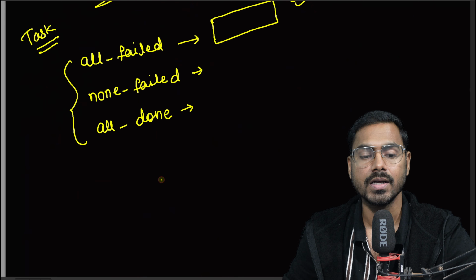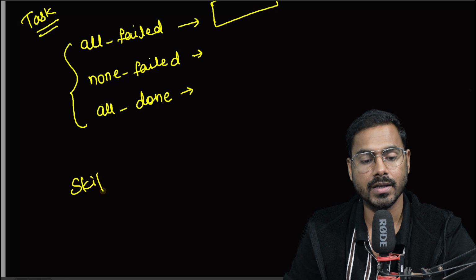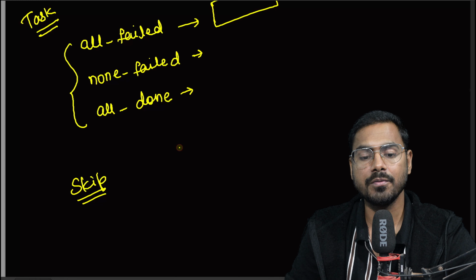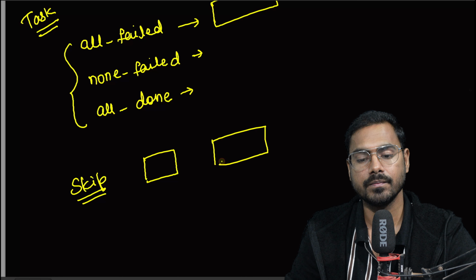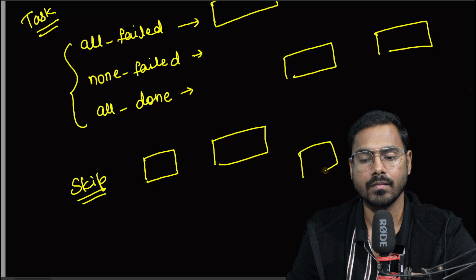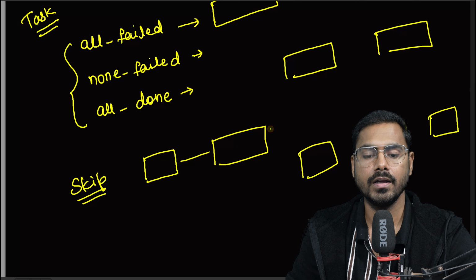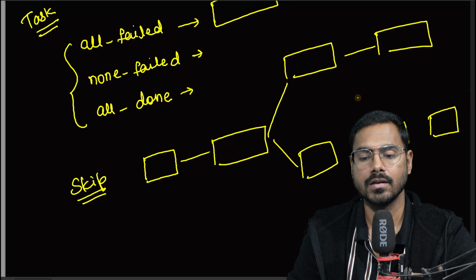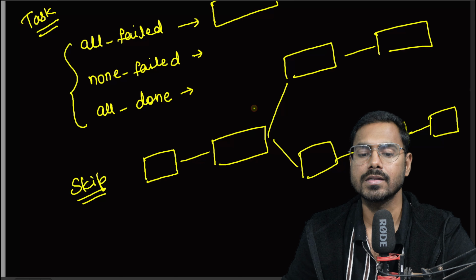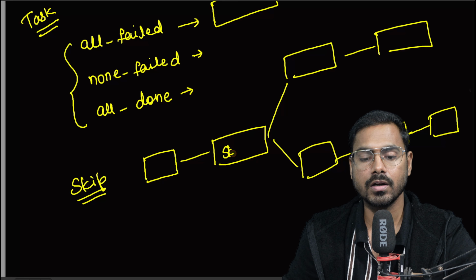And that is where skip propagation comes in. Let's say I have these multiple tasks running this way, right, and somehow this task got skipped.